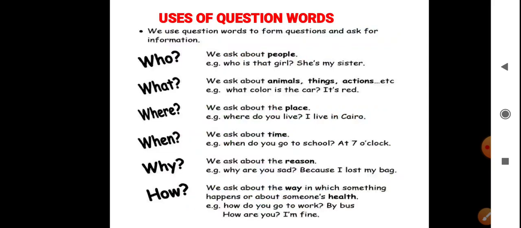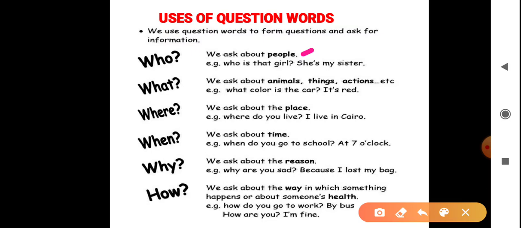So we use question words to form questions and ask for information. So here we can see which WH word we can use for those. If we ask about people, then you use who. Example, who is that girl?